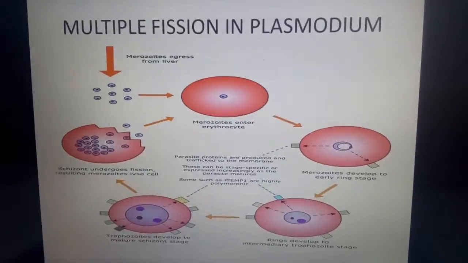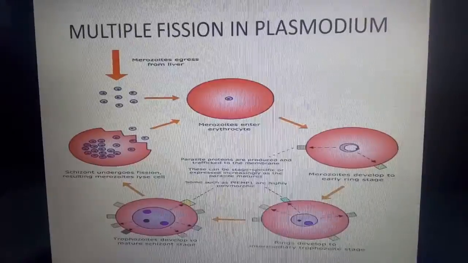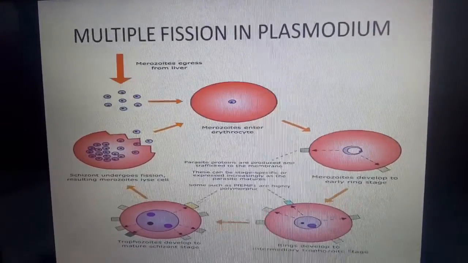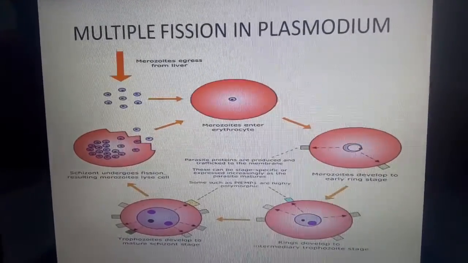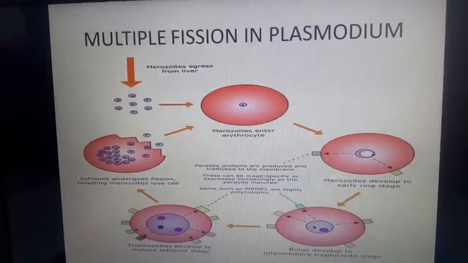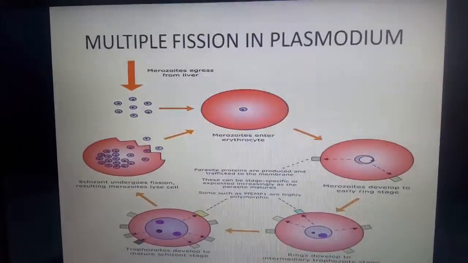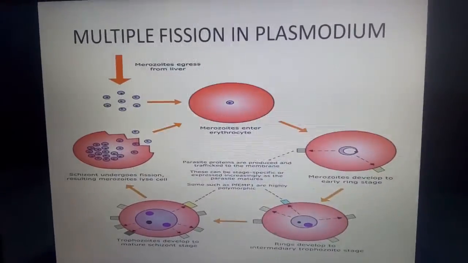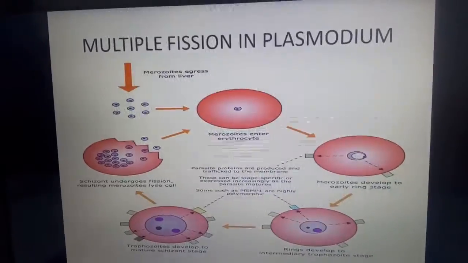Now let's see how multiple fission occurs in Plasmodium. What is meant by multiple fission? Binary fission means division of the cell into two. Here, the cell divides into more than two. A number of cells are developed from the single organism. That is called multiple fission. Understand, these are the two examples which we have discussed in fission. Are you clear with the process of fission, children? Let's go to the next process.